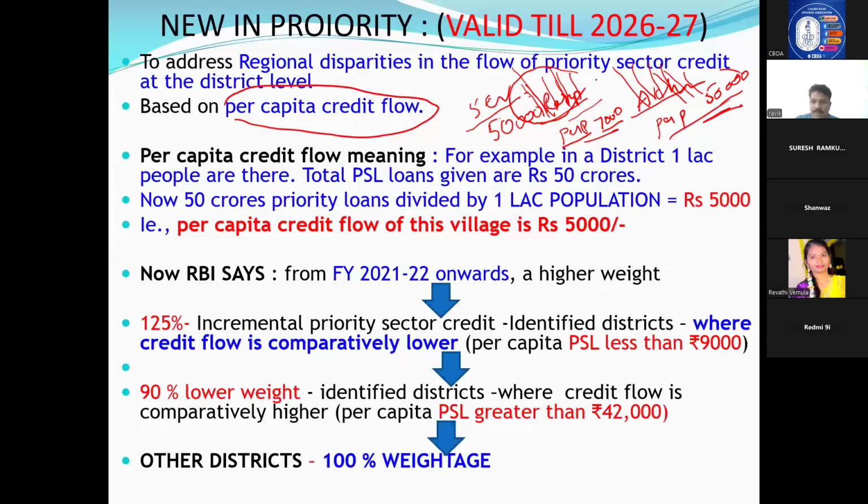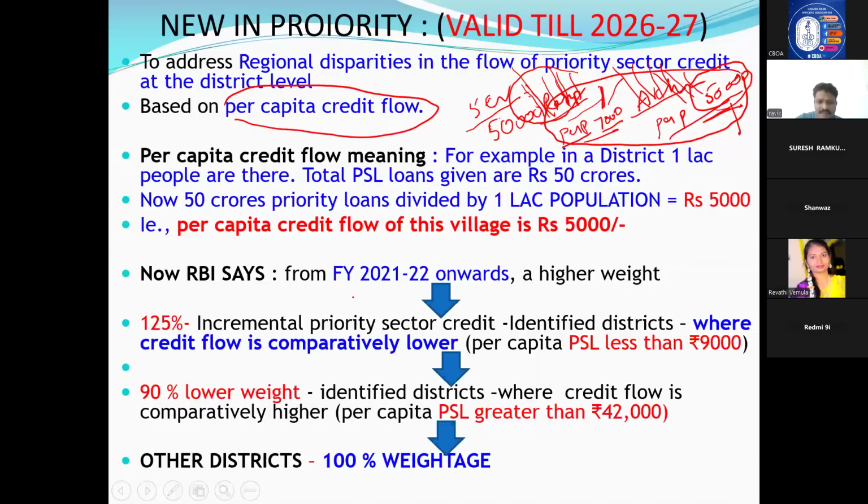So RBI wants to balance. To balance this, what RBI is telling is, if you are giving more loans here, I will give you more weightage. If you reduce loans here, even though you want to give more loans here, I will give less weightage. This is the concept of regional disparities in the flow of priority sector credit. I hope you are clear.